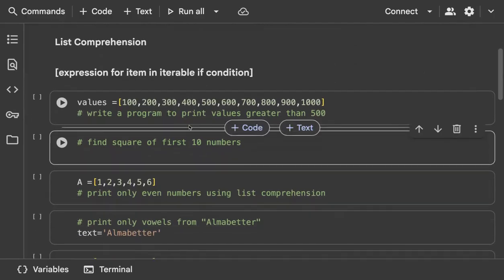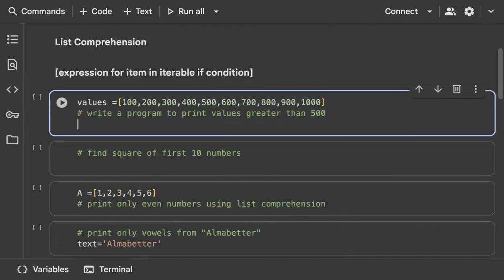Okay, the first comprehension that comes under Python comprehension is the list comprehension. List comprehension means you can expect the result in the form of a list. It has a syntax: first you write an expression, then the for loop, then an if condition. Understand my question, very simple. I want to write a program to print values that are greater than 500.